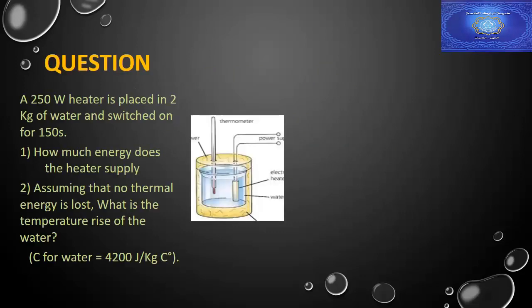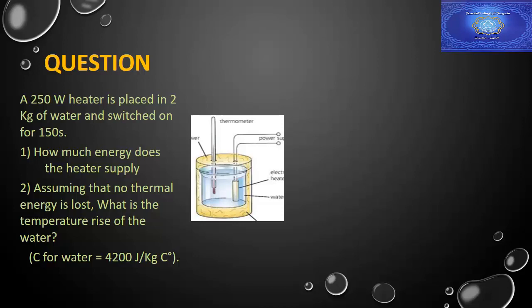Now we are going to solve a question related to the last experiment. This question is very important. A 250 watt heater is placed in 2 kg of water and switched on for 150 seconds. First question, how much energy does the heater supply? Second question, assume that no thermal energy is lost.